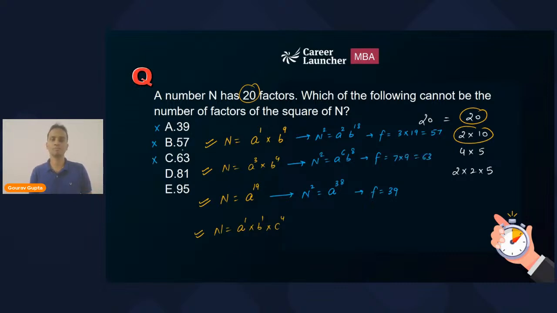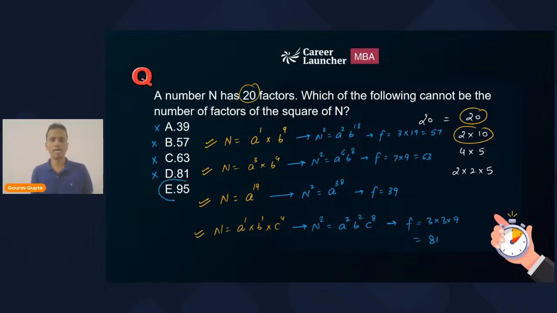Option C is removed. If the number is in the last way, n square will be a raised to the power 2, b raised to the power 2, c raised to the power 8, and the number of factors will be 3 multiplied by 3 multiplied by 9, and that is 81. So it also cannot be the fourth way.